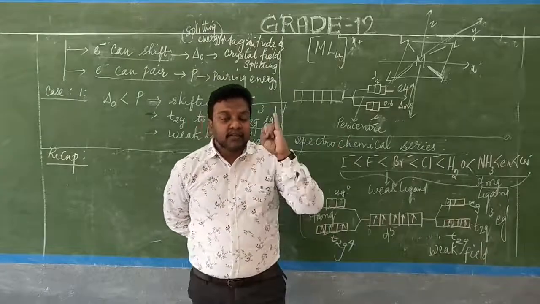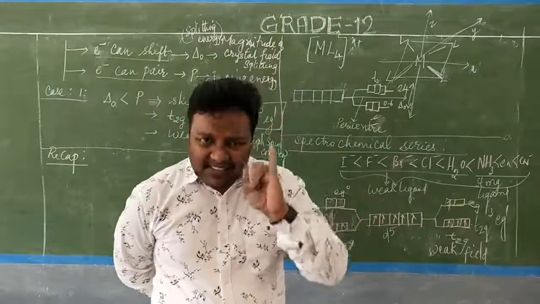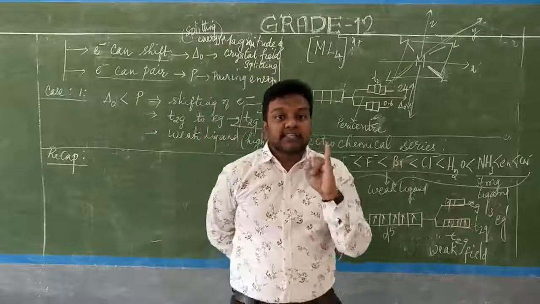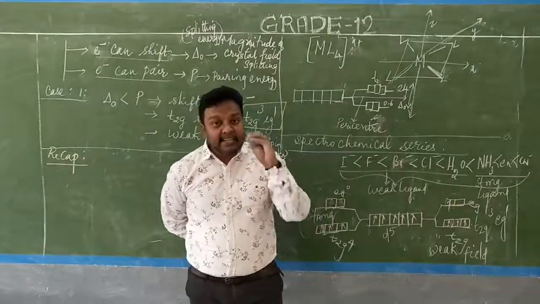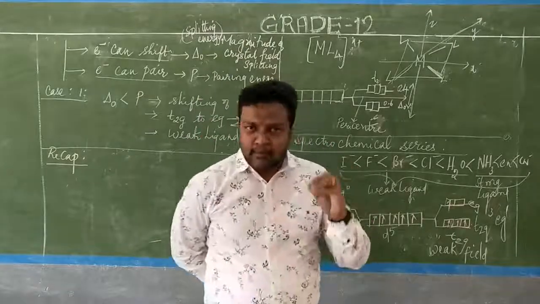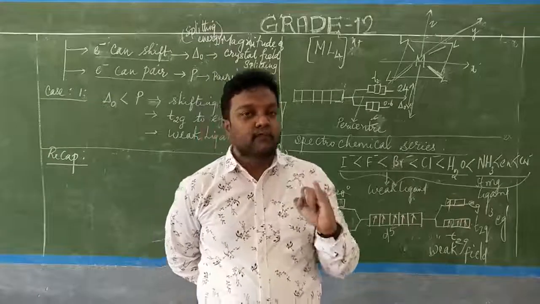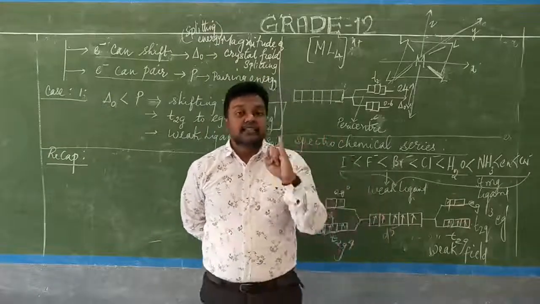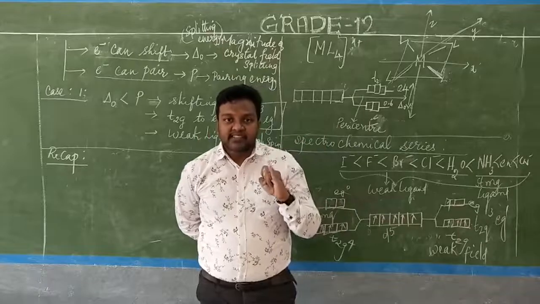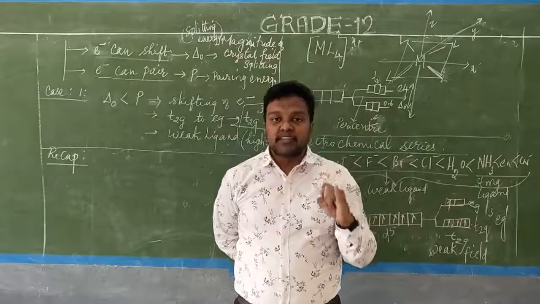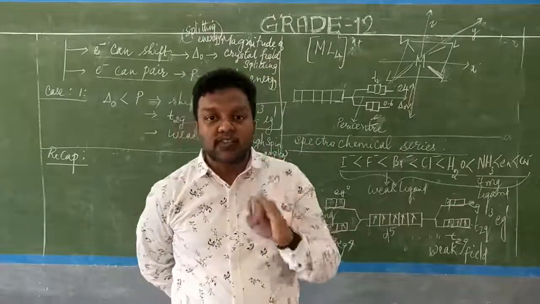Under the crystal field theory, first and foremost, why has this theory evolved? What is the reason the crystal field theory came into existence? We have to keep that in mind. The crystal field theory came into existence because of lots of shortcomings which were observed in the valence bond theory.